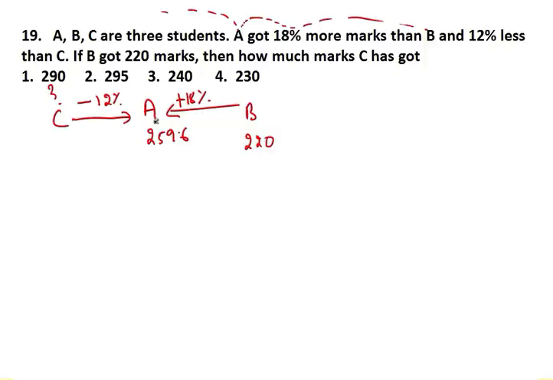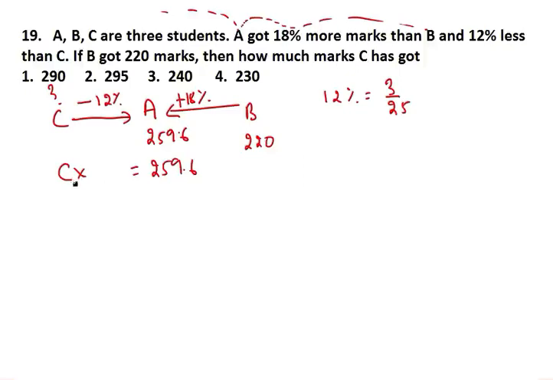Here you cannot increase or decrease directly, because it is saying A is 12% less than C. So you do one thing, this is C and it is 12%. Now this A is 259.6, right? This is 12% less than C. So what is 12%? Let me write it. In the fraction form, it is going to be 3/25.